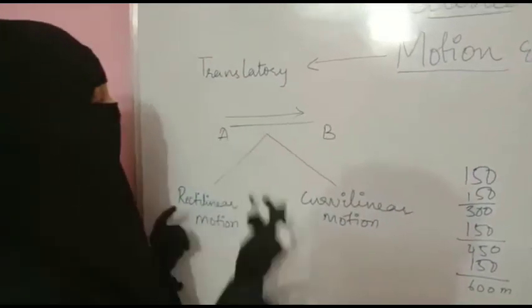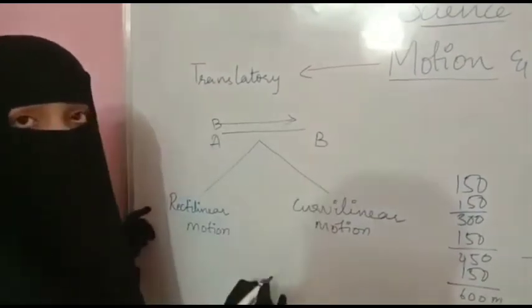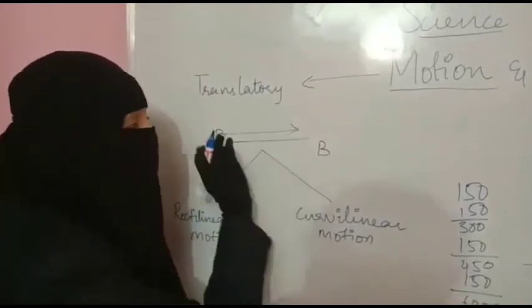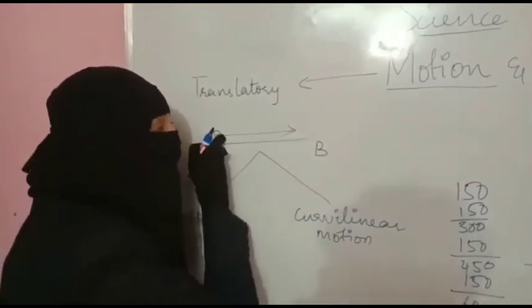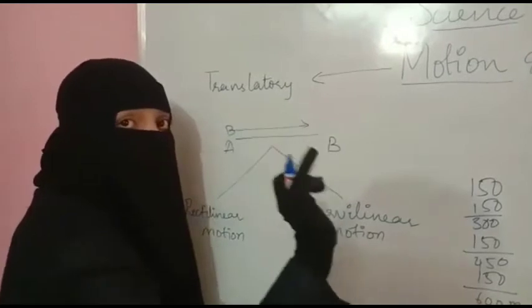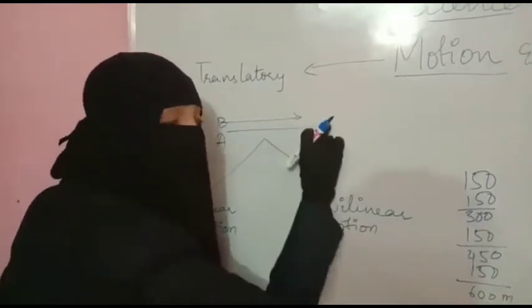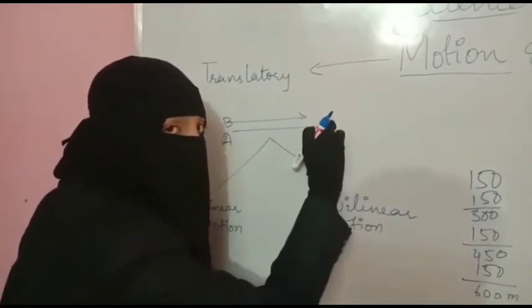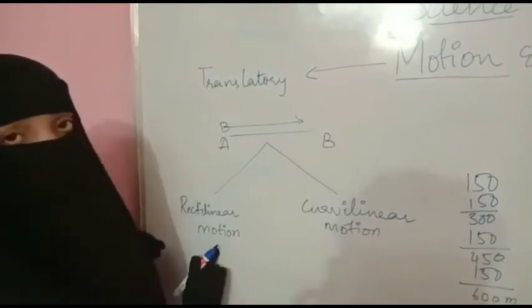Let me take the example of rectilinear motion. A bus is moving from point A to point B with all its parts. All the parts of the moving body are moving in a straight line. Then this type of motion is said to be rectilinear motion.